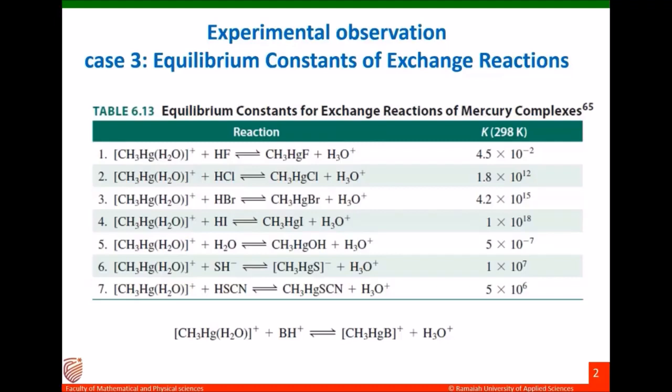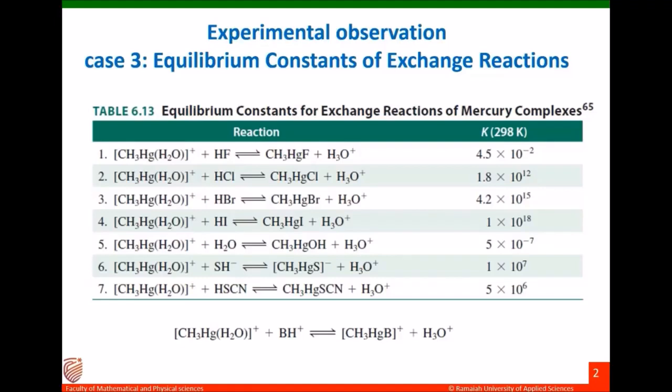More polarizable means softer. And the central metal ion here is the mercury ion. We know that mercury ion is softer. So if the halide is softer, then the interaction is more preferred.